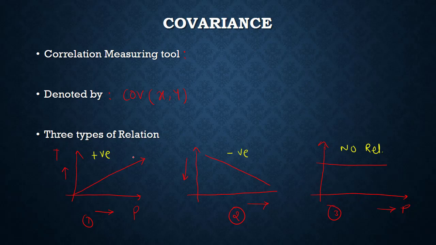See, this topic is again very important. It is a bit of a formula based topic. Okay? So let's see how this covariance we can find out.